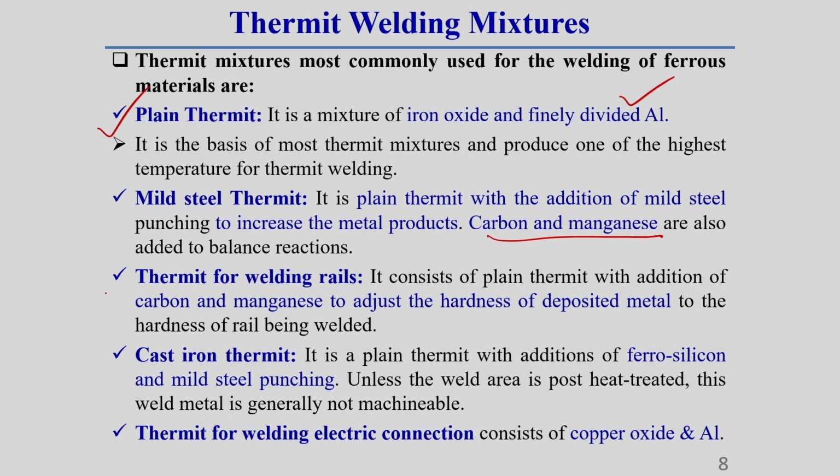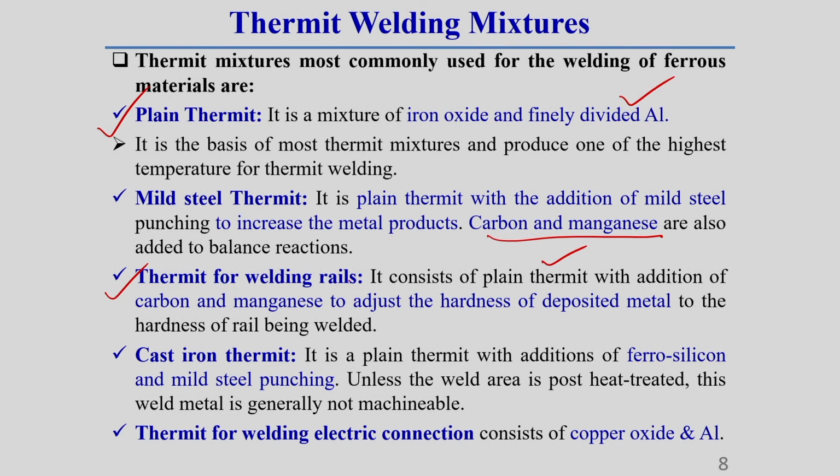Then the thermit mixture which is widely used for railway joining is called thermit for welding rail. It also consists of plain thermit, that is, magnetite plus aluminum powder. Apart from this, some other composition is used.